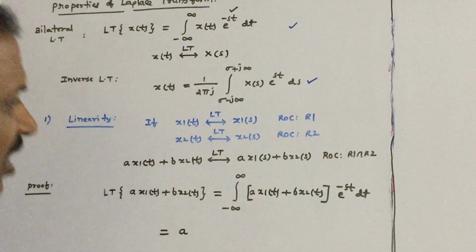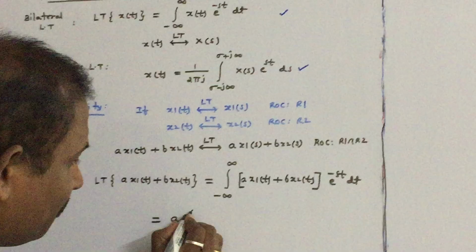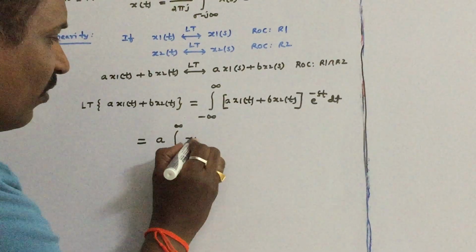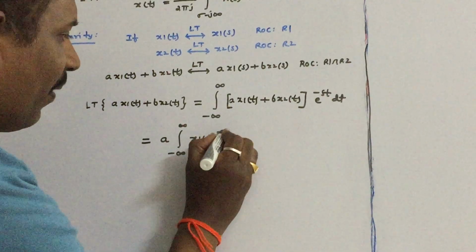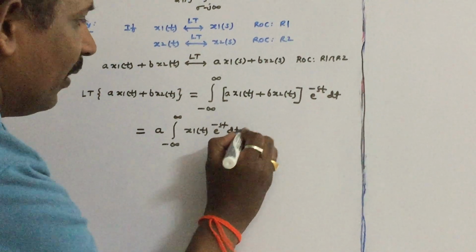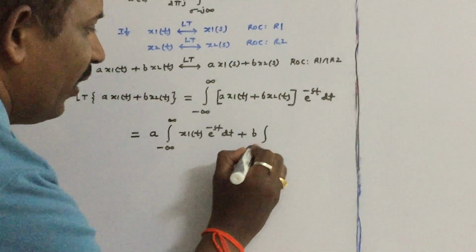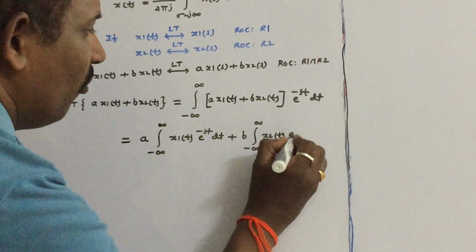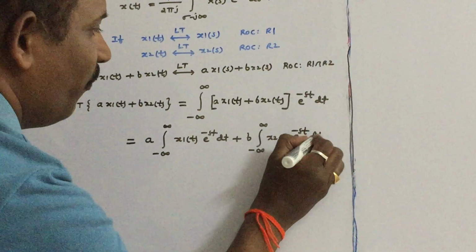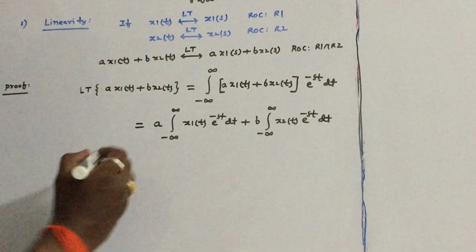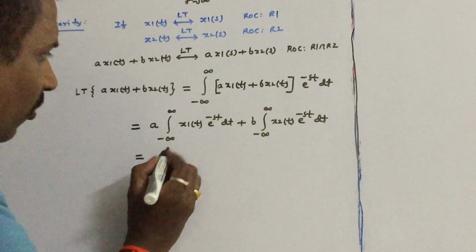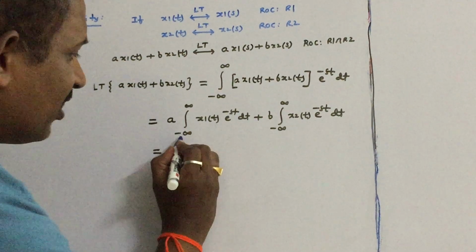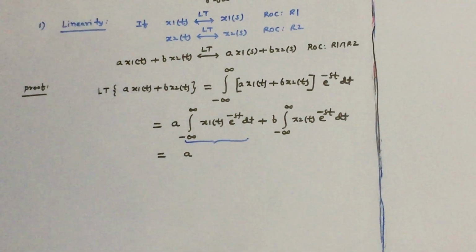So therefore a and b are constants. A into integral minus infinity to infinity x1 of t into e power minus st into dt plus b into integral minus infinity to infinity x2 of t into e power minus st into dt. So therefore a into the Laplace transform of this function, that is x1 of t.